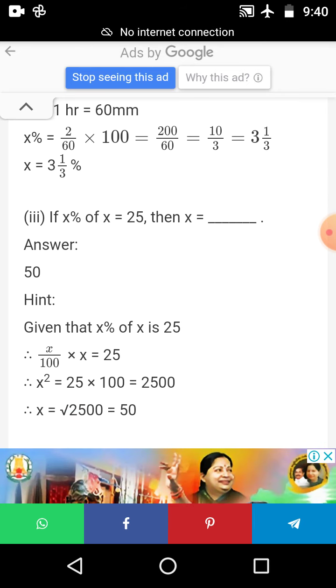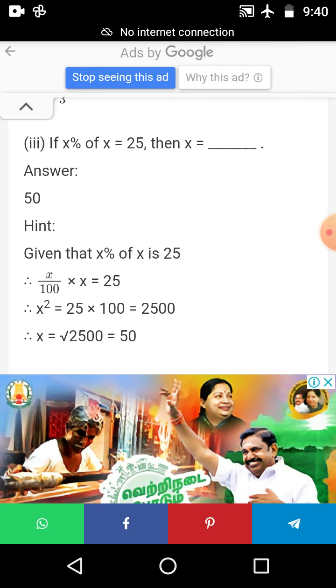See the third subdivision in fill in the blanks. If x percentage of x equals 25, then what will be the x value? Here they have given x percentage of x, and what they have given is 25. Then x by 100 into x will be 25, isn't it?